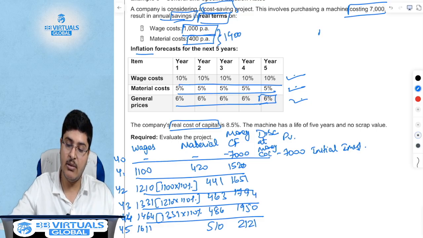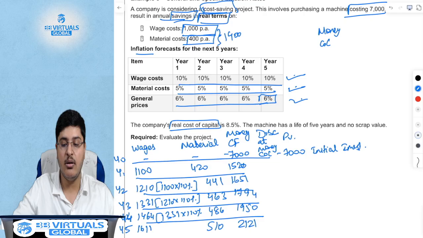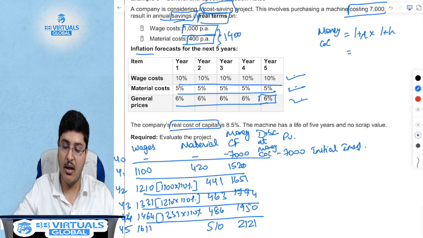And hence, what is my money cost of capital? It is 1 plus I equals 1 plus R into 1 plus H. What is R? R is my real cost of capital, which is 8.5%. What is H? H is my general inflation of 6%.